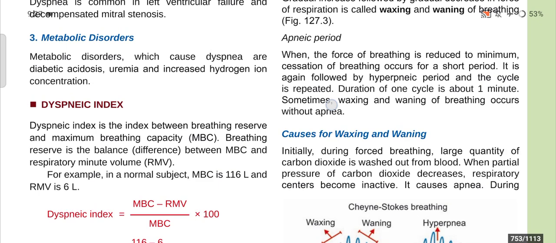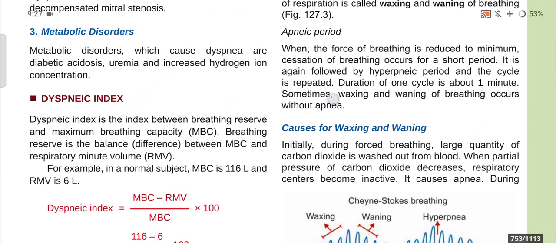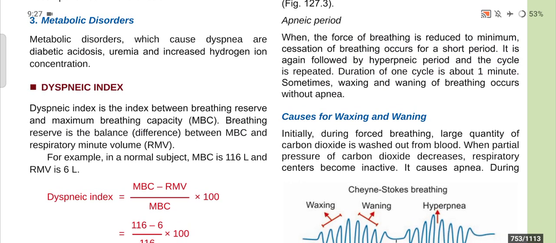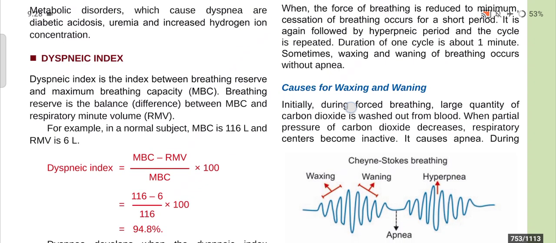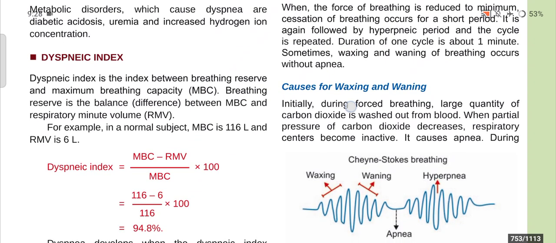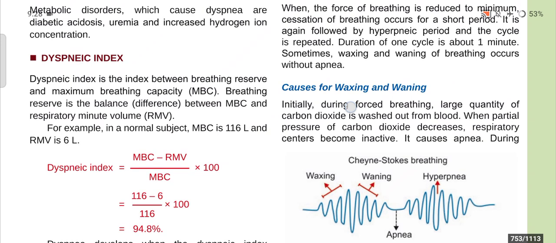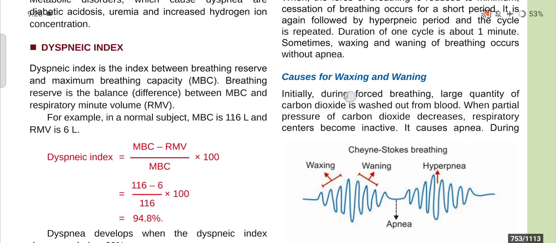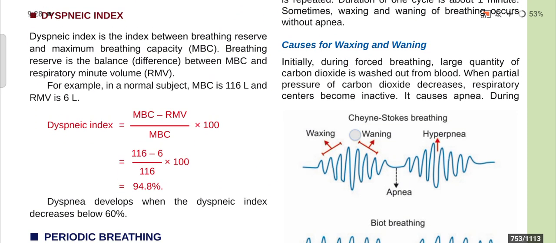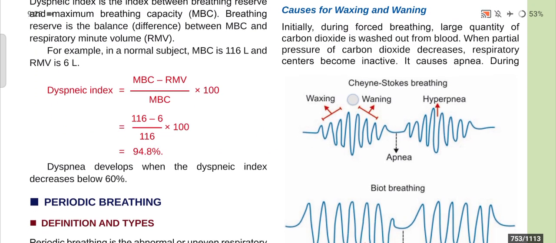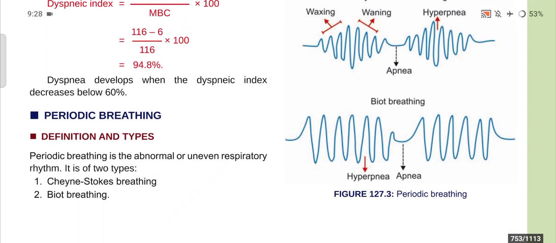Now, dyspneic index. Dyspneic index is the index between breathing reserve and maximum breathing capacity (MBC), and breathing reserve is the balance or difference between the MBC and the respiratory minute volume (RMV). For example, in a normal subject, the MBC is about 116 liters and the RMV is 6 liters. Then the dyspneic index will be (MBC minus RMV) by MBC, that is (116 minus 6) by 116 into 100, that is 94.8%, and dyspnea develops when the dyspneic index decreases below 60%.